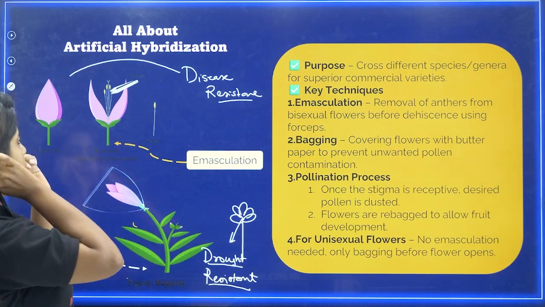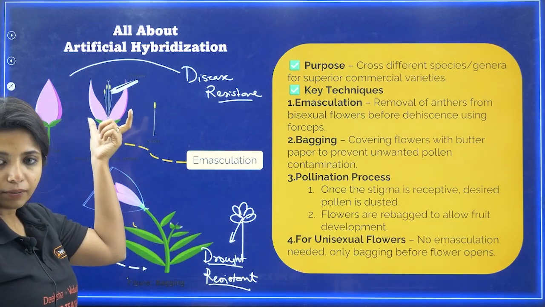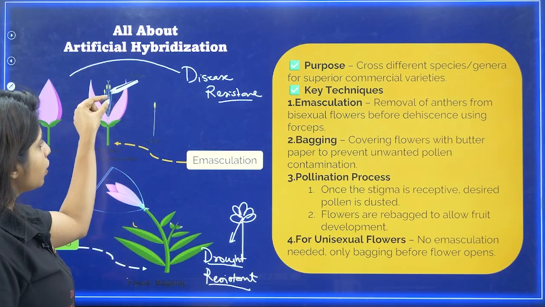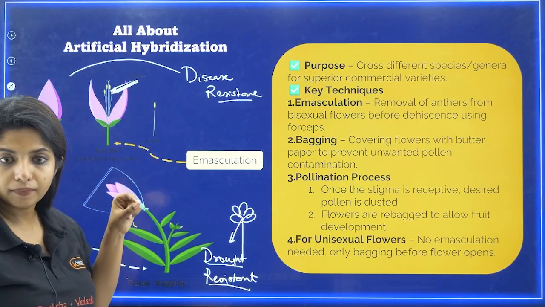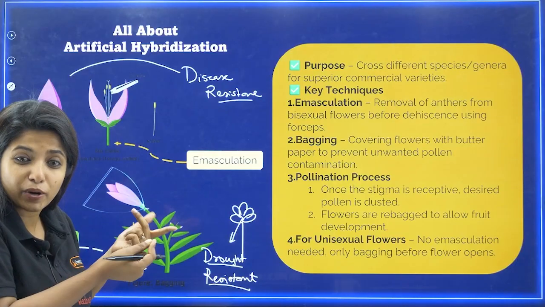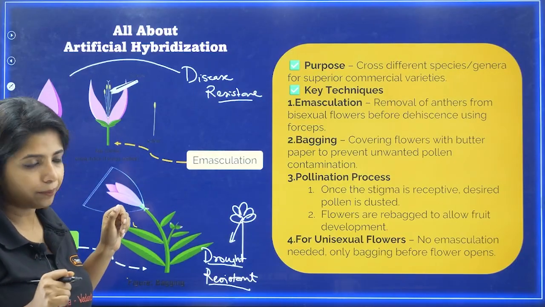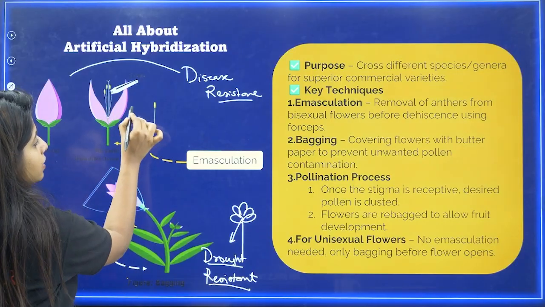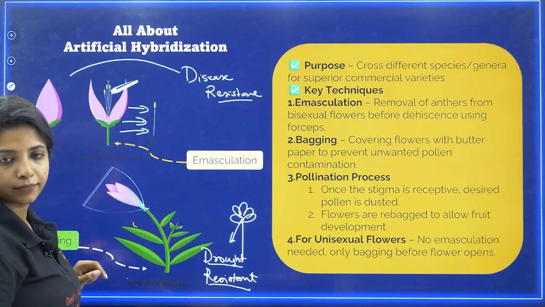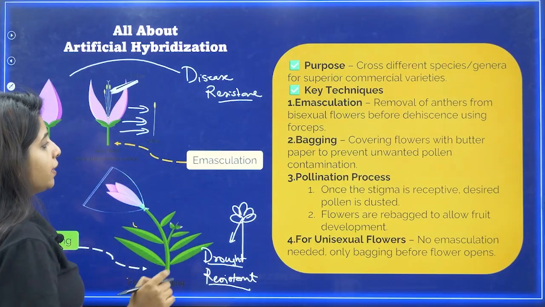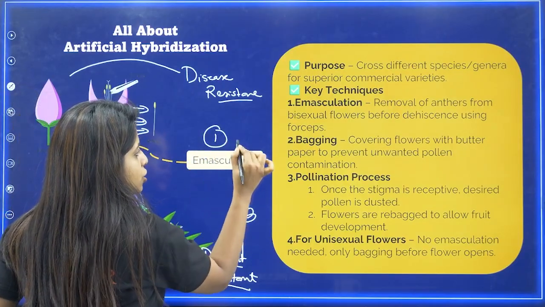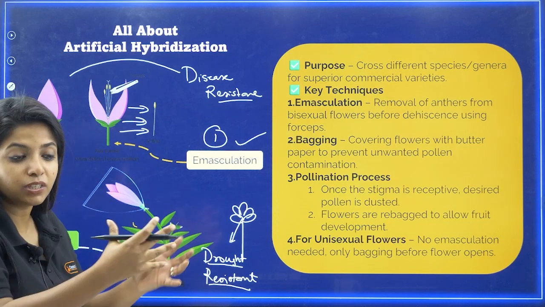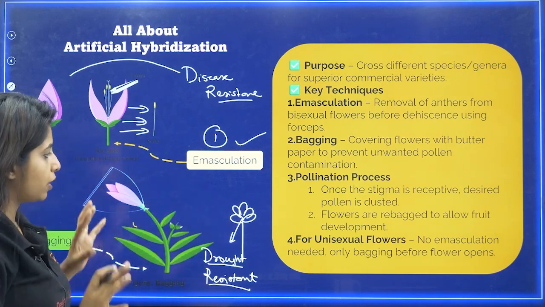So what do I do? Suppose this plant has both the male and the female parts. I'm going to remove the male part from here. Why? Because otherwise self-pollination can happen, and I don't want that. So I'm going to remove the anthers, or basically the stamens, the male part from here, and this process is known as emasculation. Emasculation: I am removing the masculine factor of it.